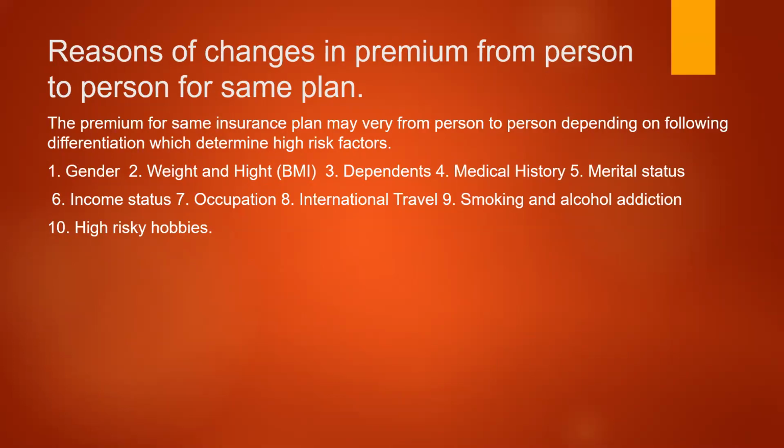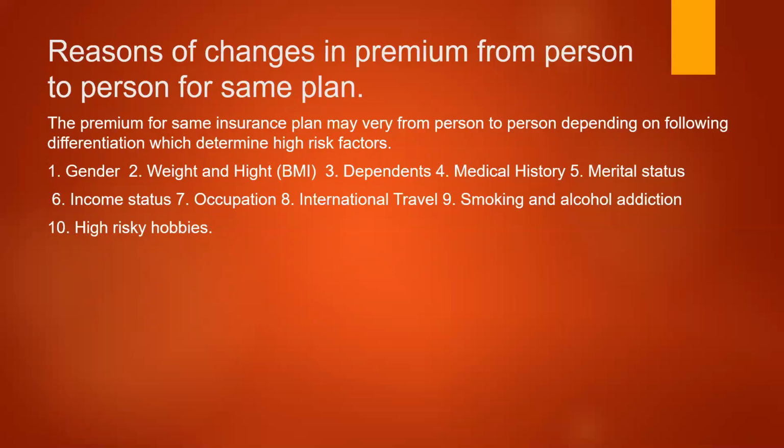Normally two genders, male and female, are taken into consideration. When the gender point comes, males are considered to be stronger than women, but male gender are prone to more risks as compared to women. So these factors are considered while giving insurance policies. For a female, the premium is less in certain cases. For a male, the premium is more in certain cases. So this is how we can bifurcate, because gender-wise the risk factors involved are different.